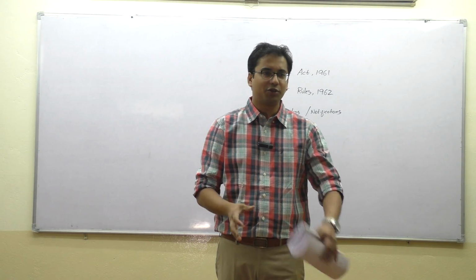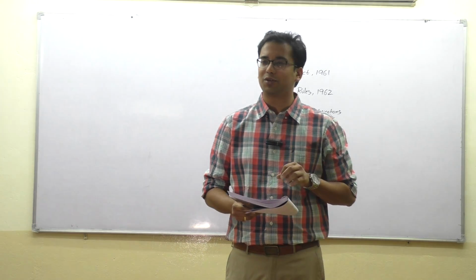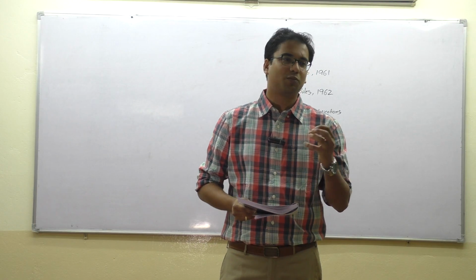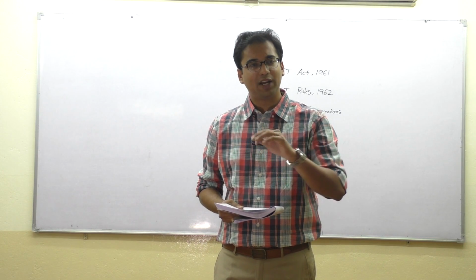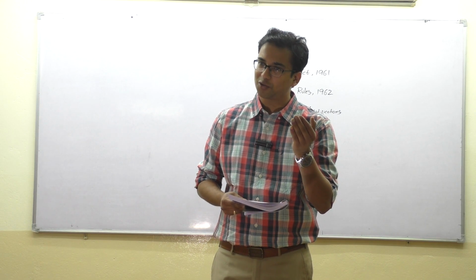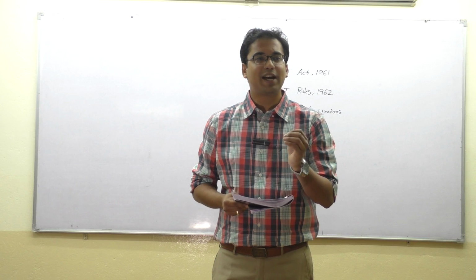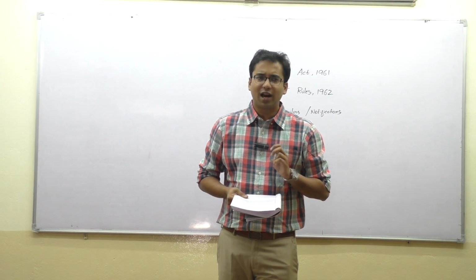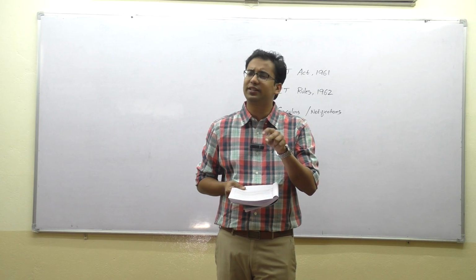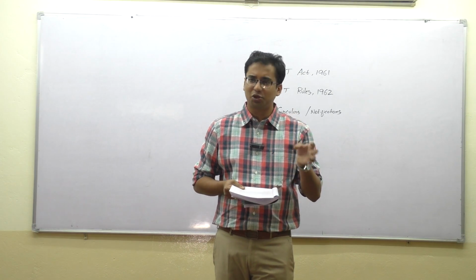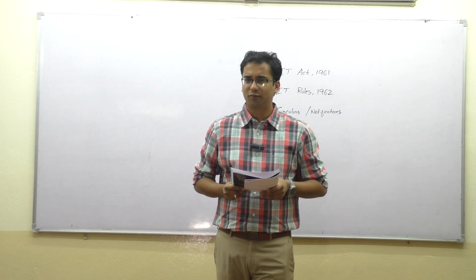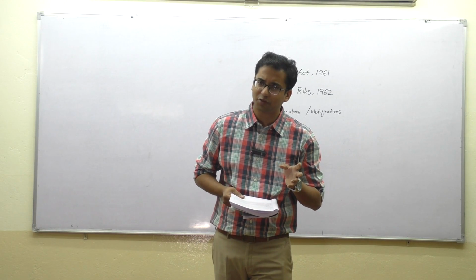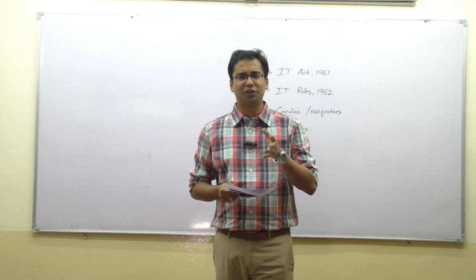No problem. Do you see a term called BOI, body of individuals? Yes. If it's a Muslim undivided family or a Christian undivided family, it would not be governed by HUF, but they are definitely also considered a person, as a body of individuals. And if you are wondering whether the tax rates for HUF and BOI are the same, yes, tax rates for HUF, BOI, AOP, AJP are the same. What is AOP? Association of Persons. What is AJP? Artificial Juridical Person.